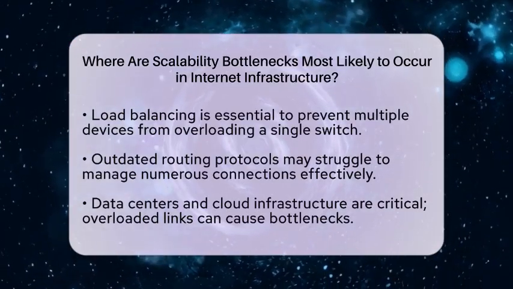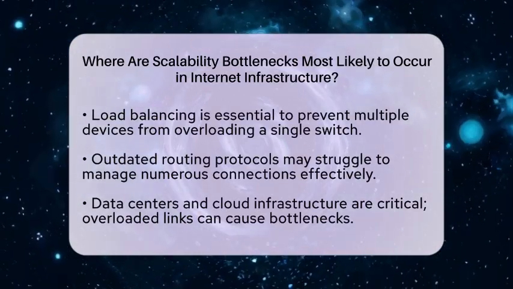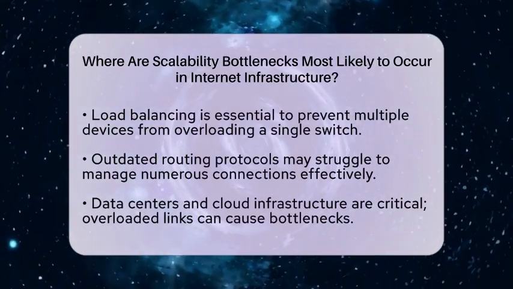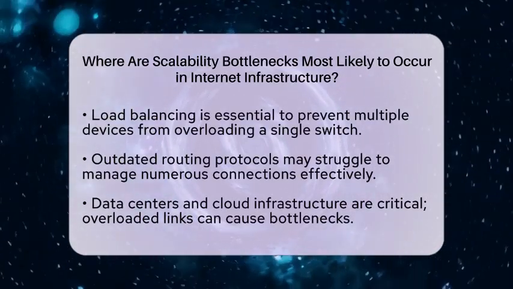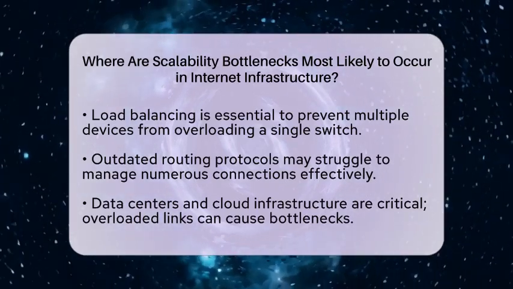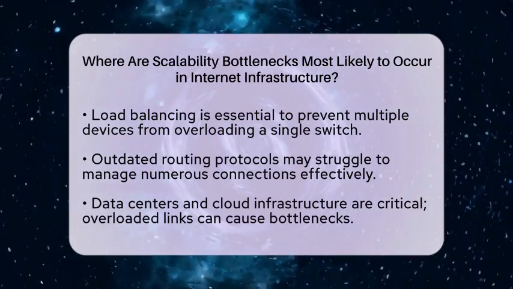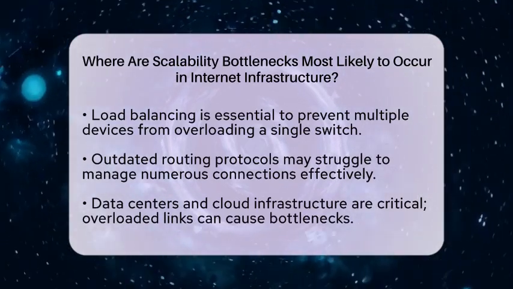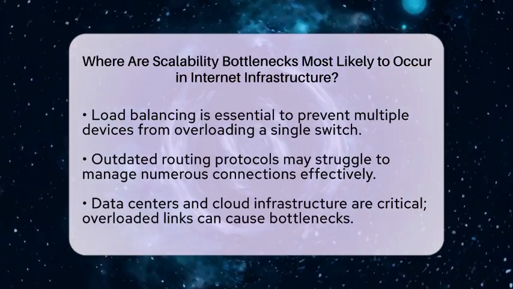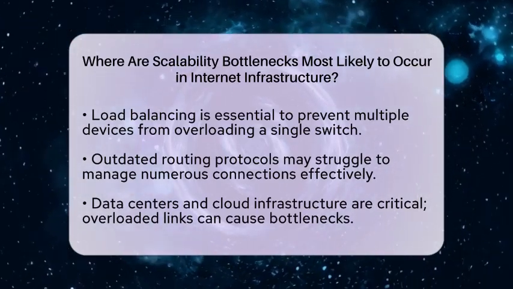Data centers and cloud infrastructure are critical points in the Internet's architecture. If the links between cloud data centers and the internet are overloaded, or if the cloud infrastructure is not scaled properly, bottlenecks can arise. This includes limitations in server processing power, storage input-output, and database performance, all of which impact the ability to handle increasing traffic and user demands.